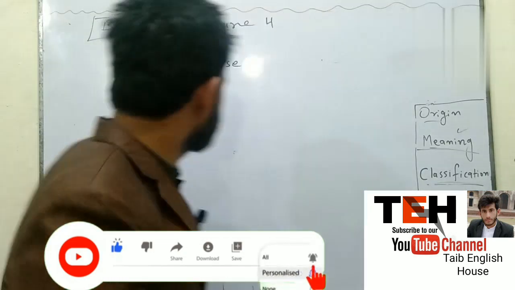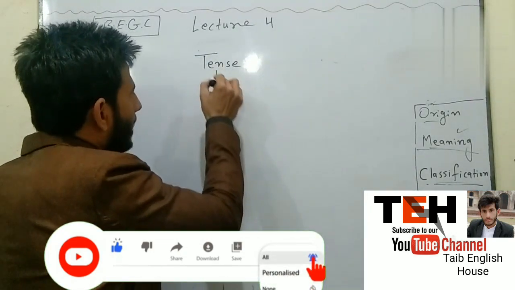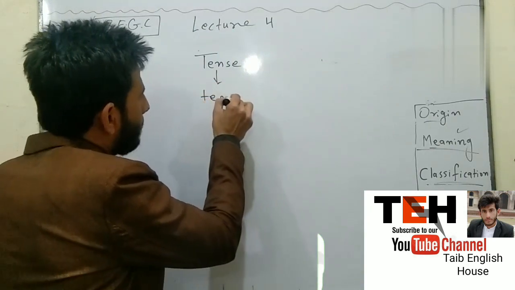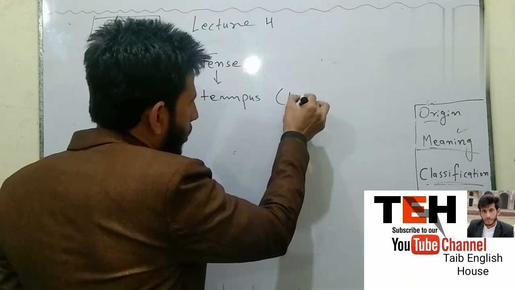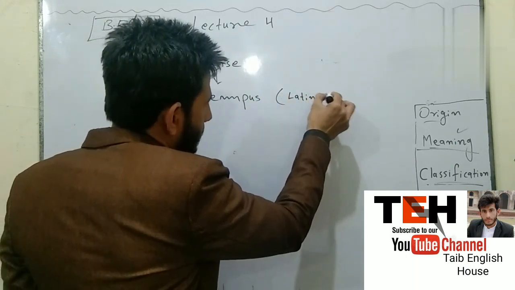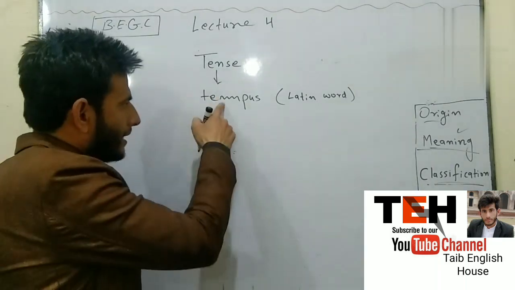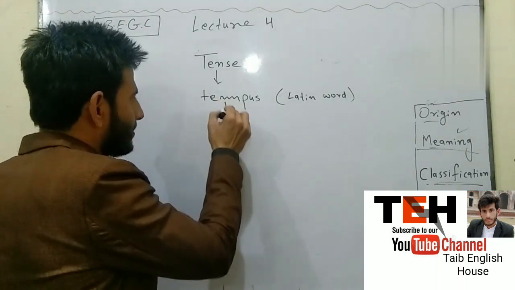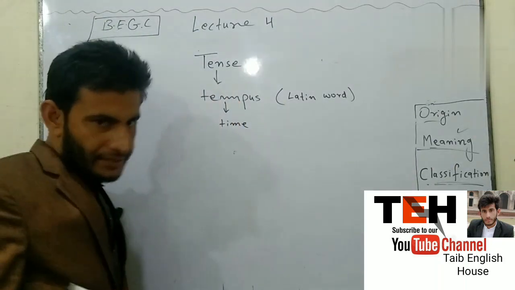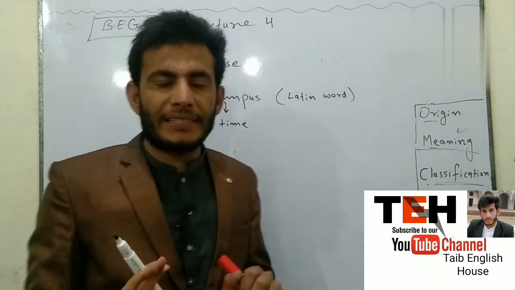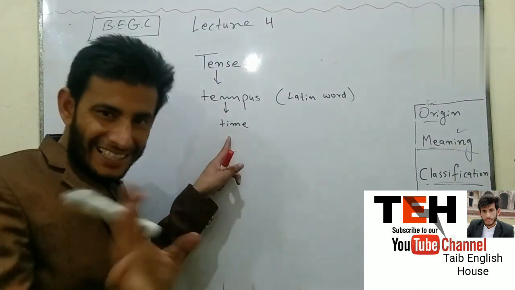Okay, so let's start. The word tense has been derived from Latin word tempus. Tempus means time. Now again, the word tense has been derived from Latin word tempus, which means time.